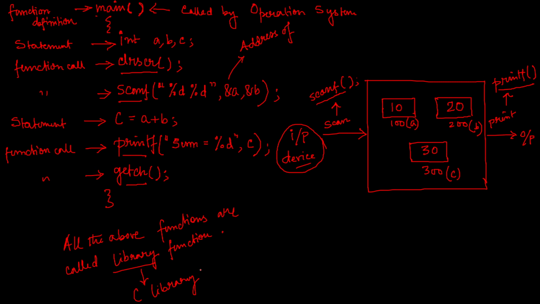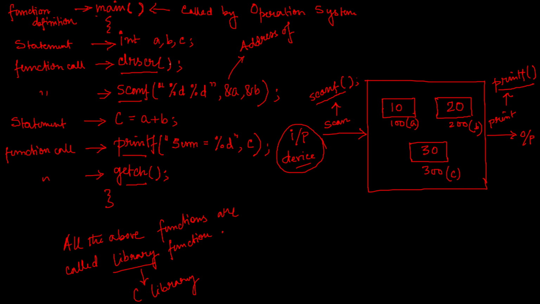Now that means when you are calling this CLRSCR function, just try to realize from the computer's point of view. The computer has started executing these instructions. The computer has seen int a, b, c. So what will the computer realize? The computer will realize that okay, I have to declare three variables. That means I have to occupy three memory locations whose names are a, b, c. The compiler will give them.